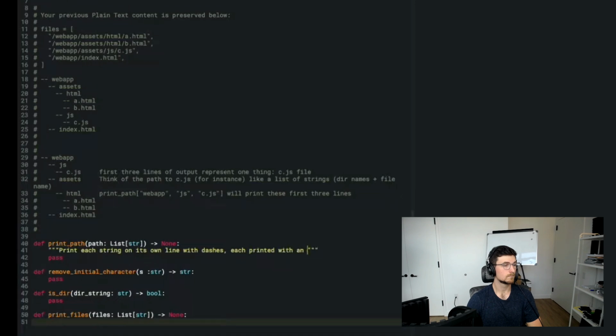So one thing that I'm noticing here that you definitely want to think about in your interview, and we'll see how he actually does with this, is that you really want to think ahead. A lot of times in interviews, people end up in a situation where they were making a decision on the fly. They were like, okay, this is going to work for this, but they don't actually think ahead to the next thing. So my immediate thought is that he's creating this standalone function that is going to print out a directory hierarchy. But what happens when you have multiple files in that hierarchy? How is that actually going to be represented here?